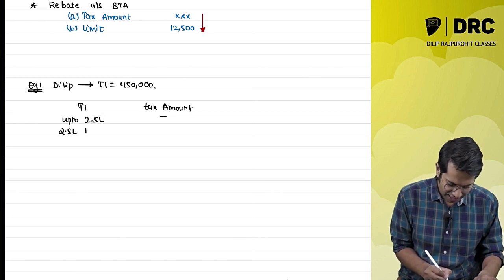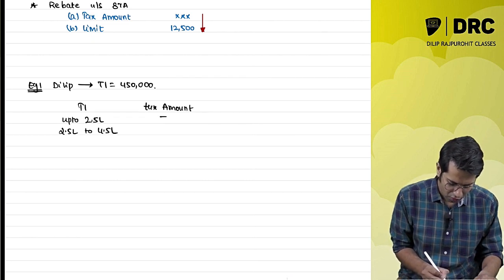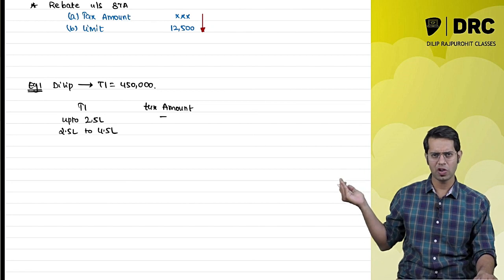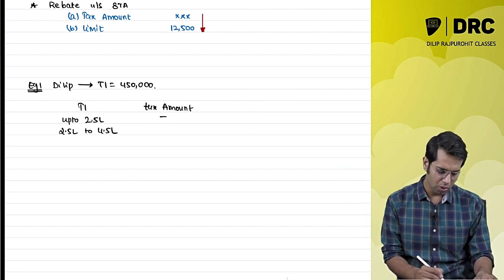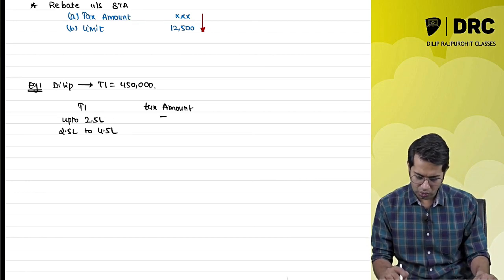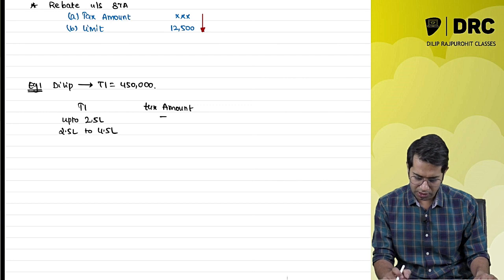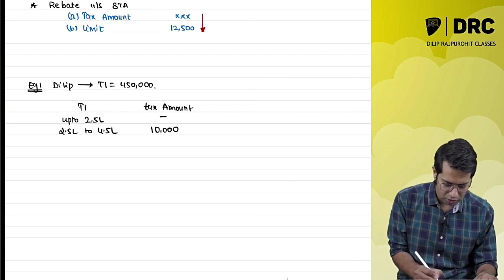From 2.5 lakhs to 4.5 lakhs, because my income is up to 4.5 only, I don't have to go till 5. From 2.5 to 4.5 is 2 lakh rupees, and 5% of that comes to 10,000 rupees. The tax amount which I have to pay is 10,000 rupees.